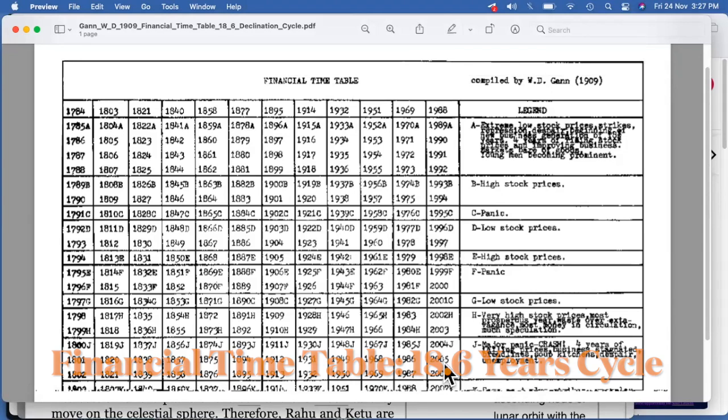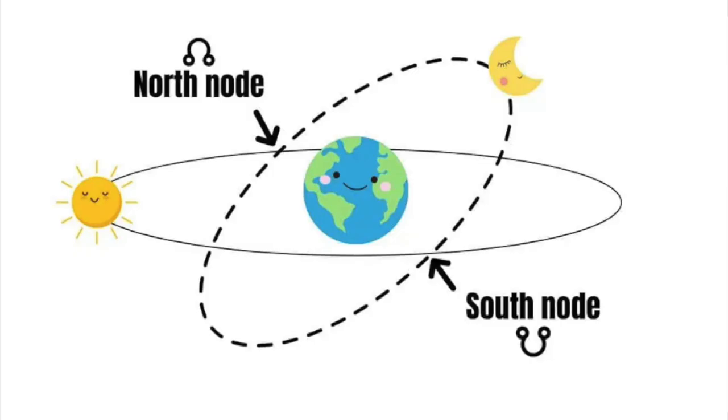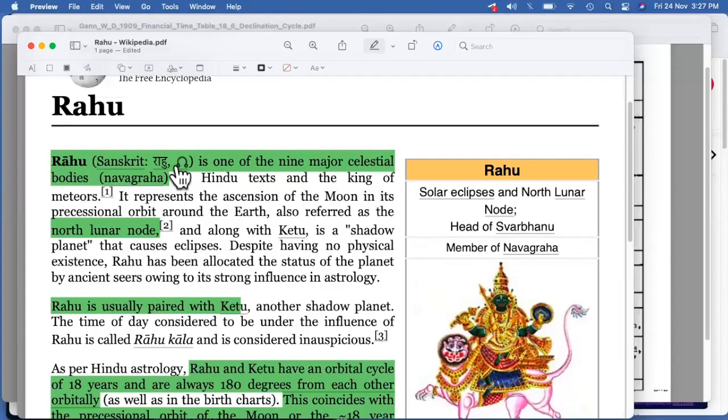Let's try to understand more about this part. As we know, this is the north and south node. So let's understand a bit of theory. This is the symbol or logo for Rahu, and Rahu, as we know, is the north lunar node. With Rahu, we have Ketu, which is the opposite side, the south lunar node.